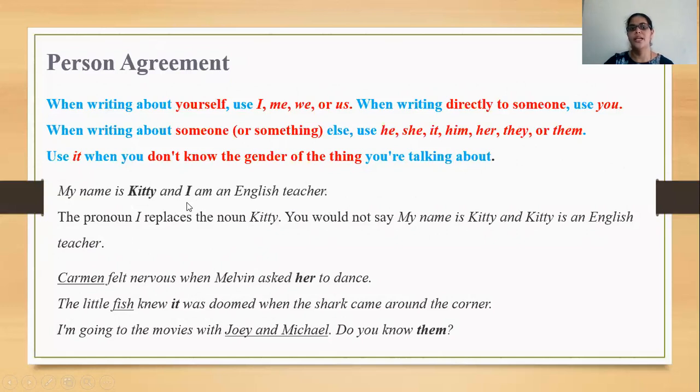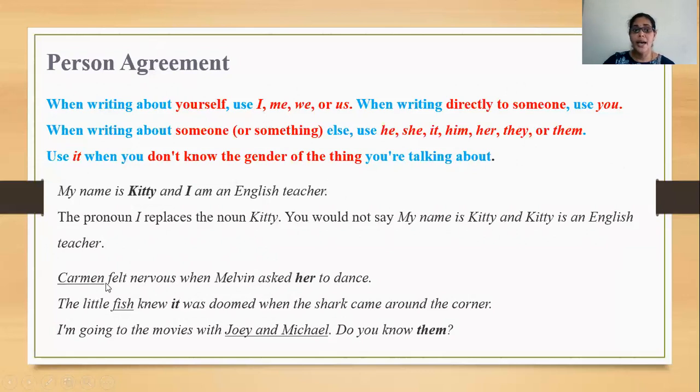Instead of saying again, Kitty is an English teacher, we simply say, I am an English teacher. So we don't say, my name is Kitty and Kitty is an English teacher. I am an English teacher. Now that's introducing or writing about yourself. That is the first one.